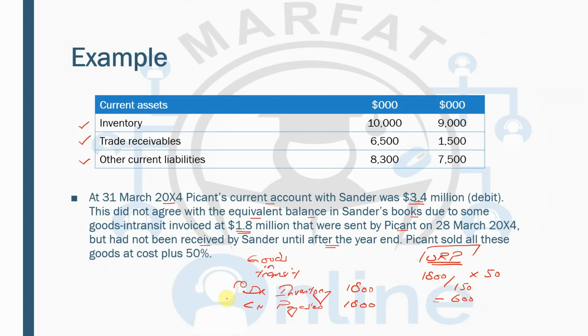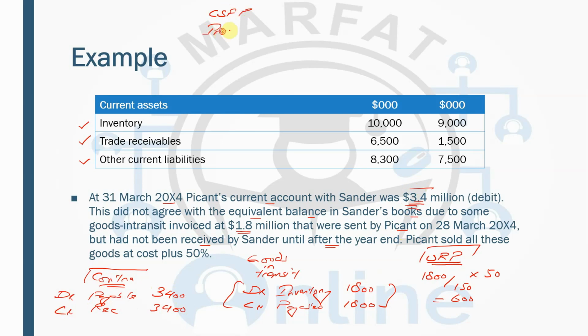And once we have done the adjustment of the goods in transit, then we'll be dealing with the contra entry. So the contra entry is debit payable, credit receivable by 3,400, which was their balance. Okay, now we'll be dealing with the consolidation. So consolidated statement of financial position.